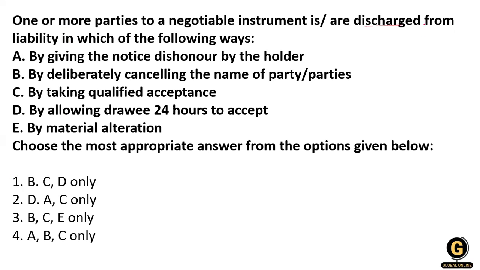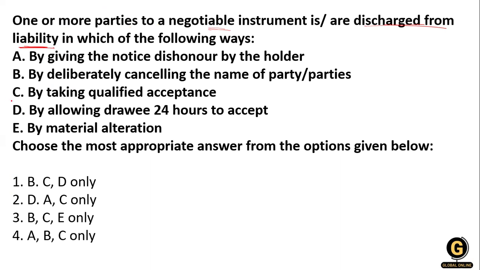Now, one or more parties to a negotiable instrument are discharged from liability. What are the conditions when he is discharged from his liability?